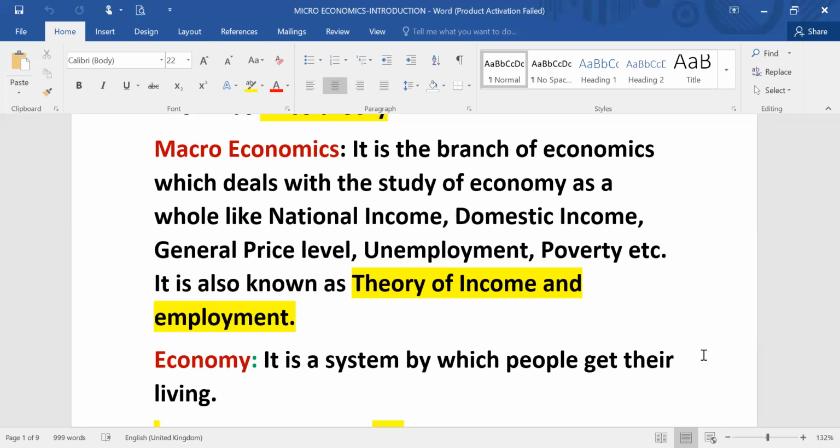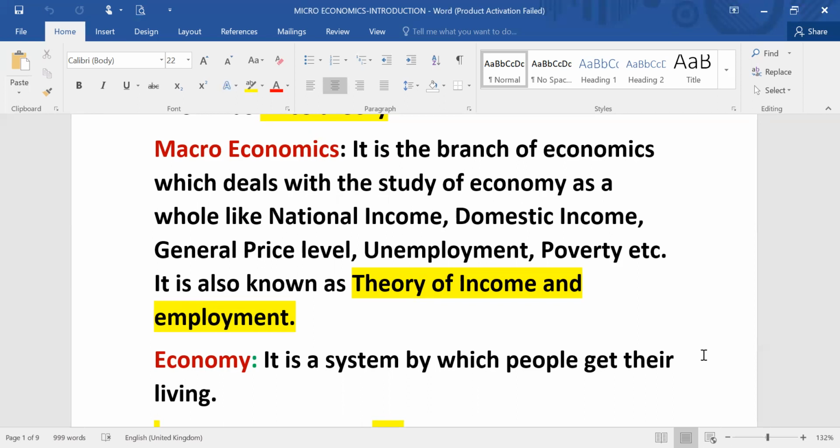General price level, unemployment in the country, poverty ratio in the country or in the state. The other name for macroeconomics is theory of income and employment. And a great contribution of J.M. Keynes is there in this branch of economics, which is known as macroeconomics. That's why J.M. Keynes, who is an English economist, is known as the father of modern macroeconomics.